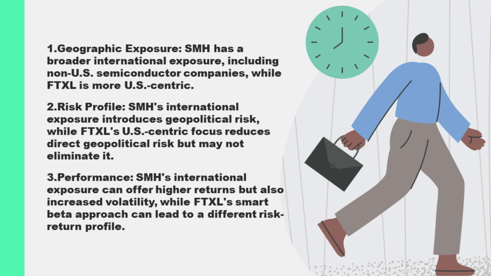FTXL might exhibit lower volatility if the index favors lower volatility stocks, or it might capture more upside during growth periods if growth factors are prominent. This approach can also result in a more diversified risk profile, as FTXL is less concentrated in a few dominant companies and more evenly spread across a wider range of semiconductor firms.